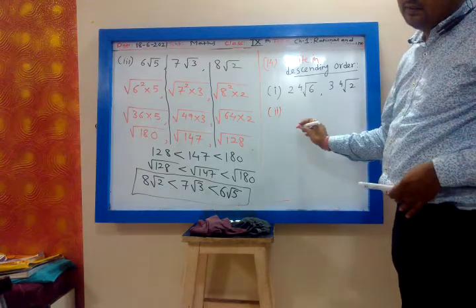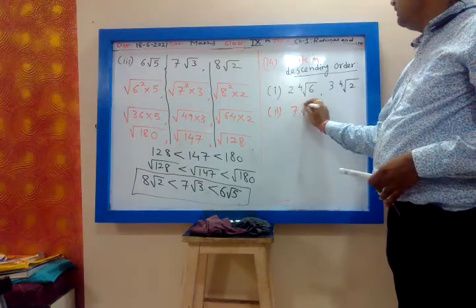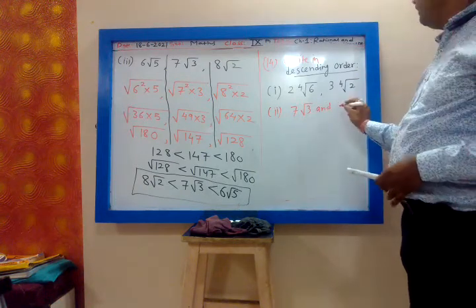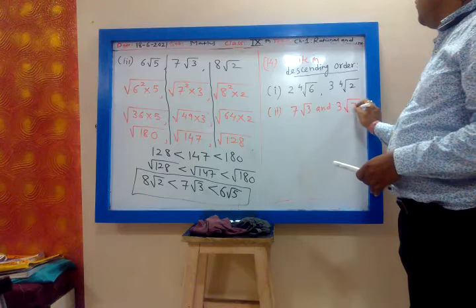7 root 3 and 3 root 7. This is square root.